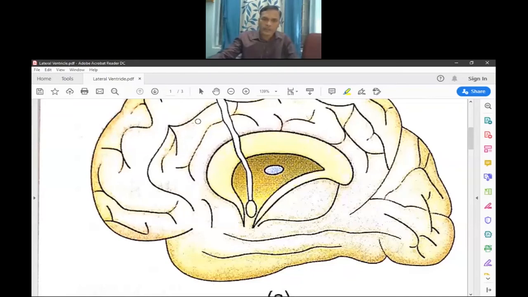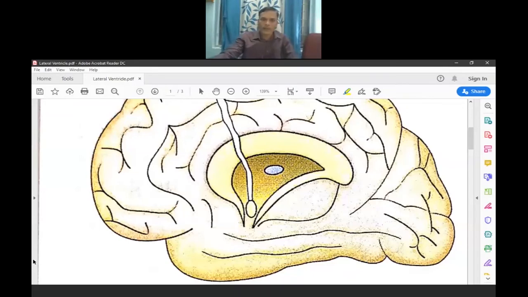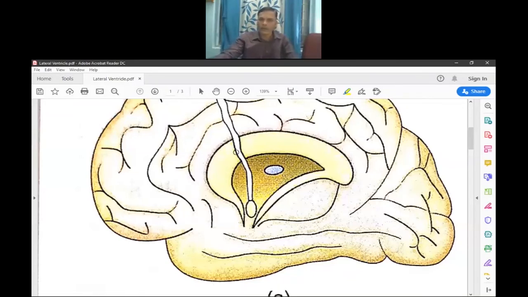Now the location. This is the corpus callosum. Below the corpus callosum, it presents the lateral ventricles.